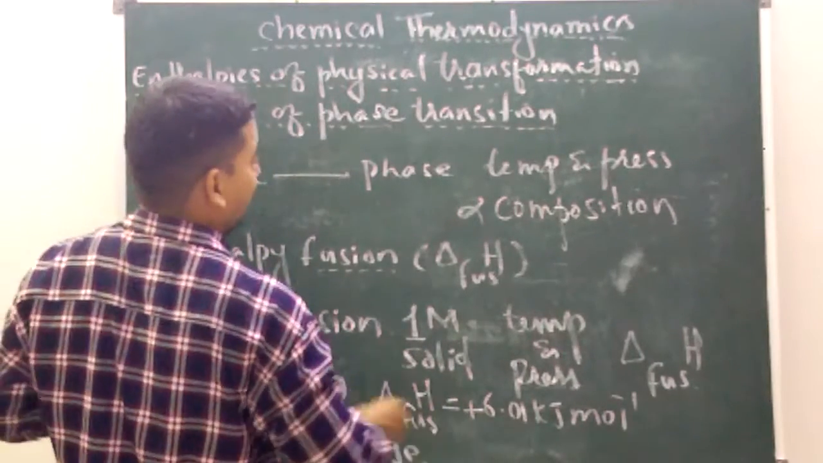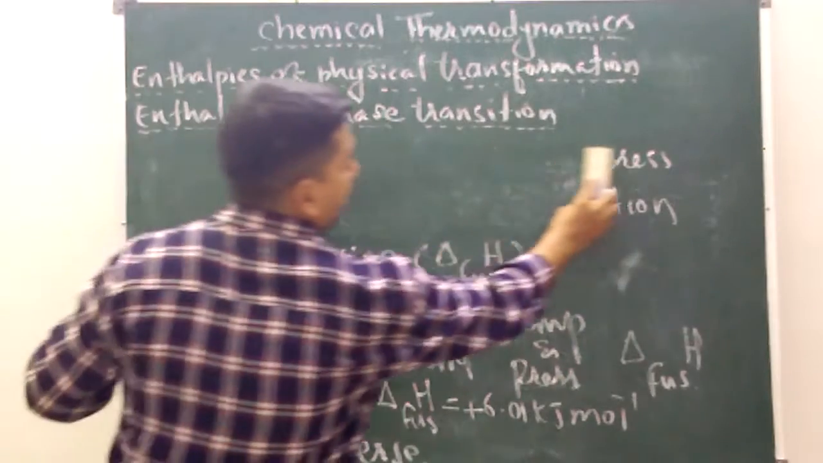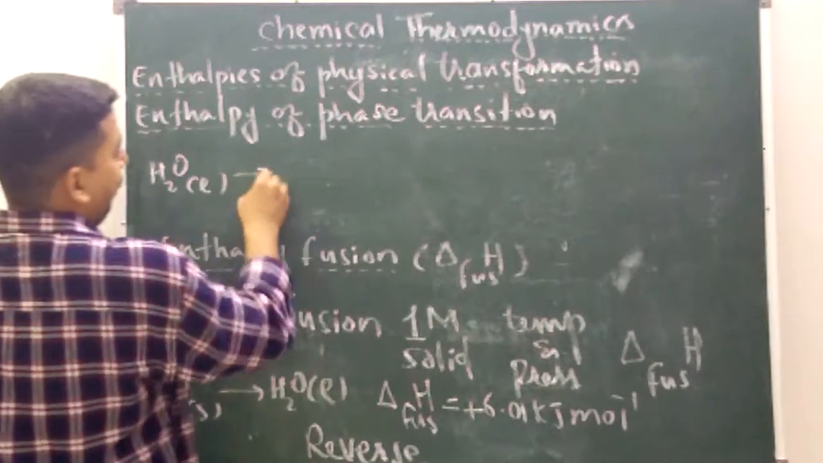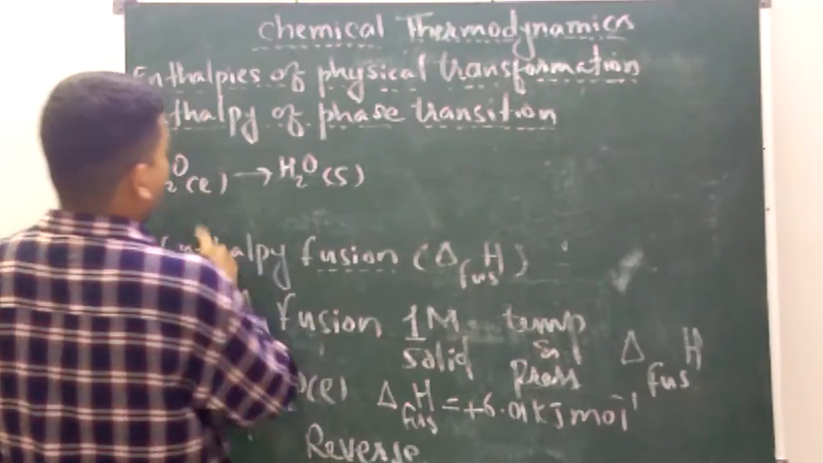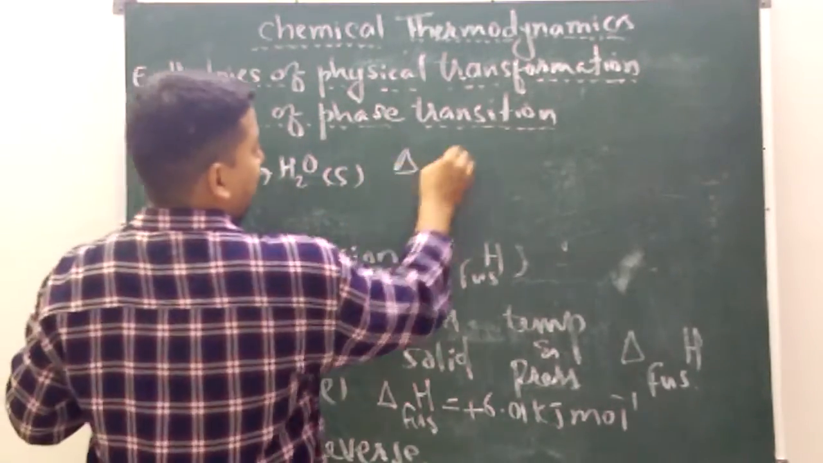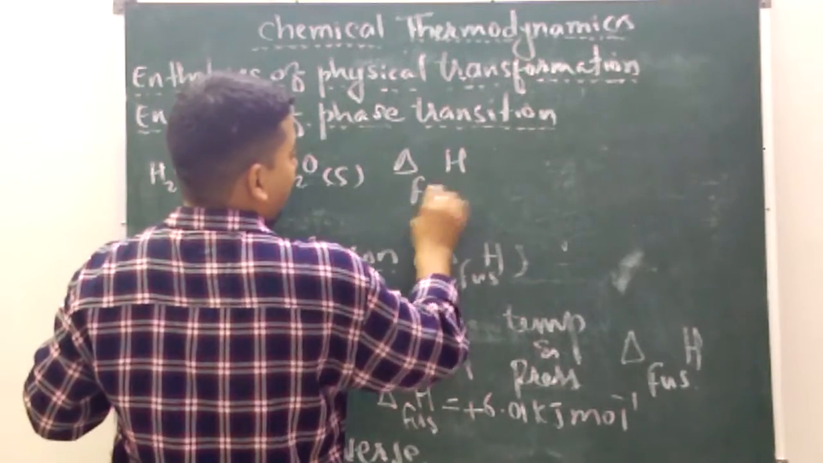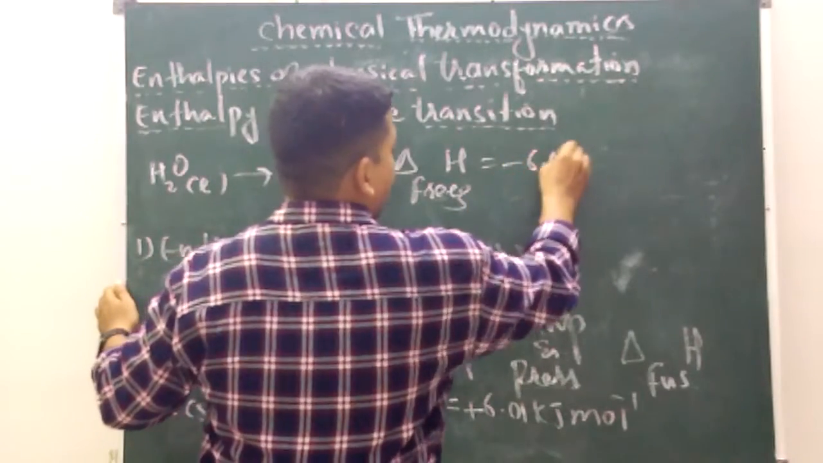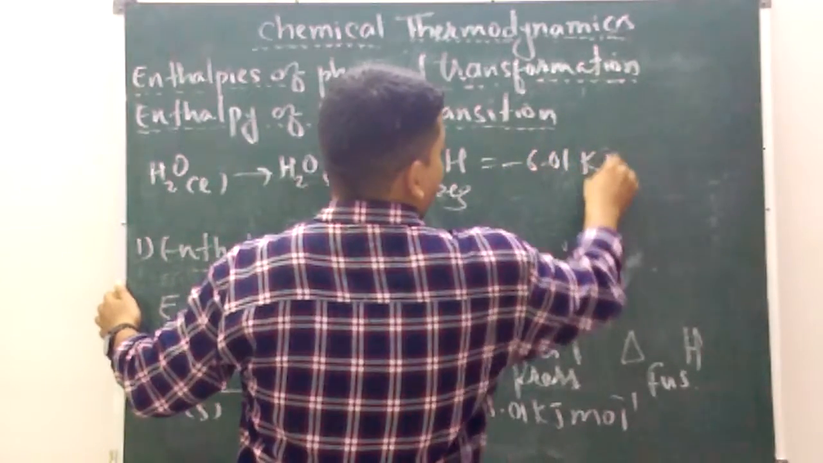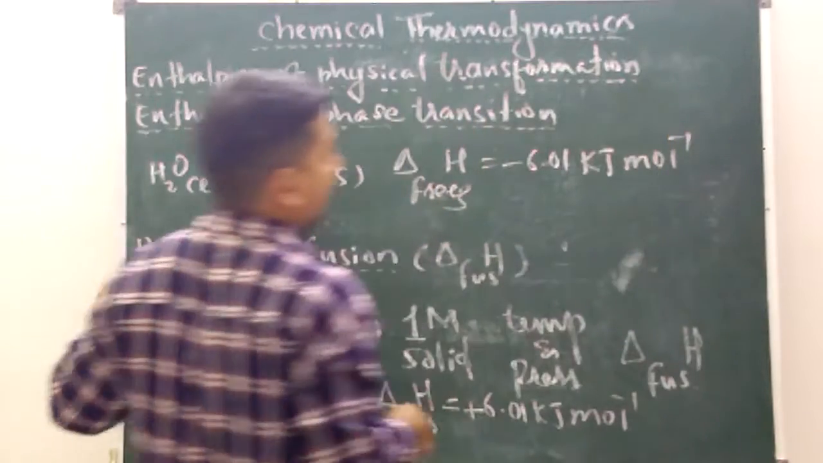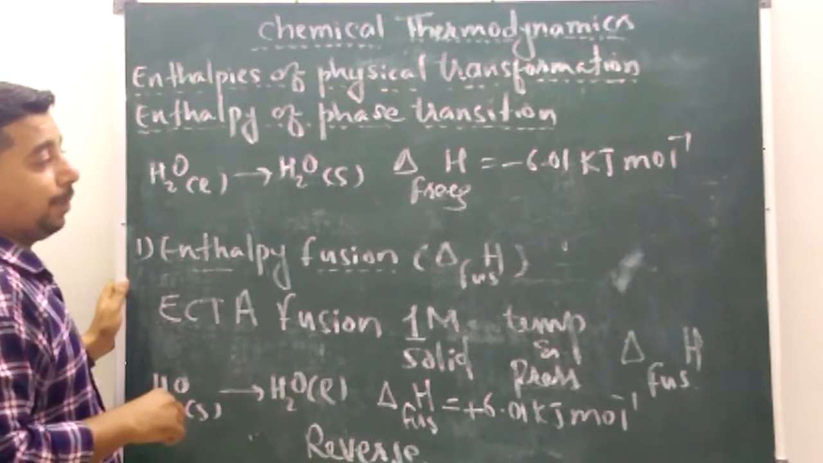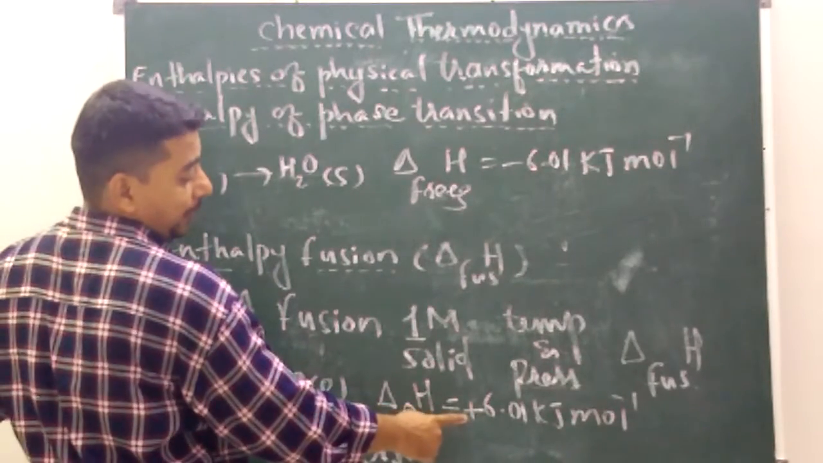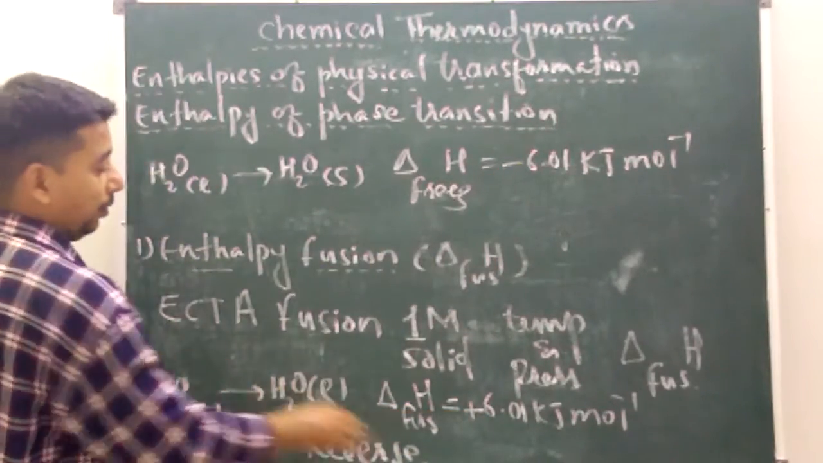See the example here. H2O liquid forms H2O solid, formation of solid from liquid. Now the enthalpy change will be enthalpy of freezing, which is equal to minus 6.01 kilojoule per mole at 0 degree centigrade. So the reverse of fusion is freezing, and the sign is getting reversed: plus here becomes minus there. Now see the next one.